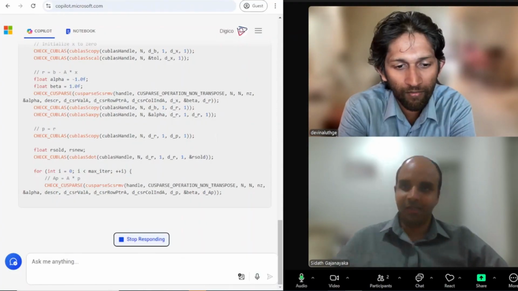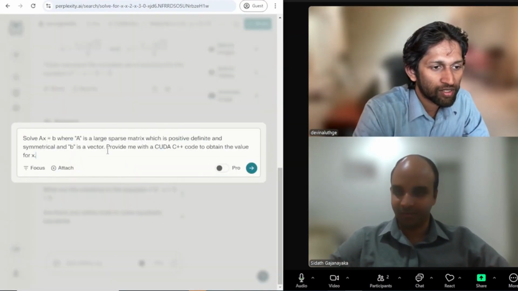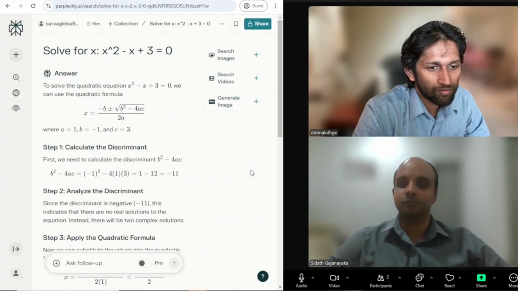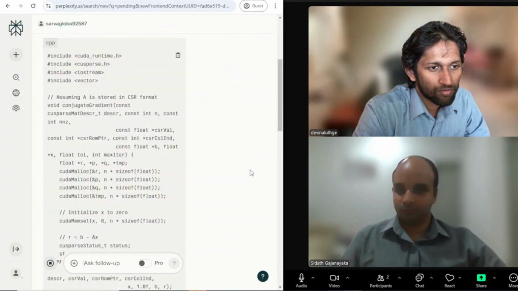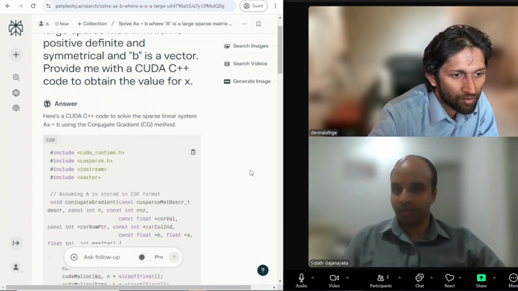And we'll type this in Perplexity also. We'll go to a new thread. Right, so it's generating the answer.